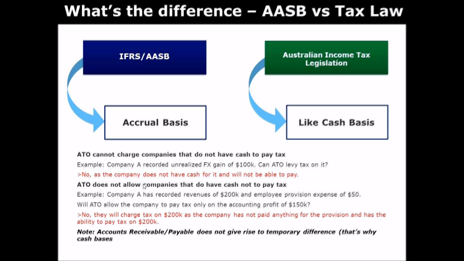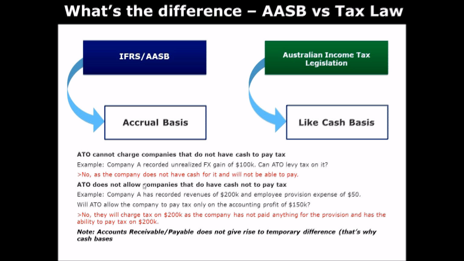And the reason why the tax office in your country or in Australia uses something that is very close to cash basis in calculating tax is that tax office cannot charge companies that do not have cash to pay tax, and the tax office doesn't allow companies that do not have cash not to pay tax.